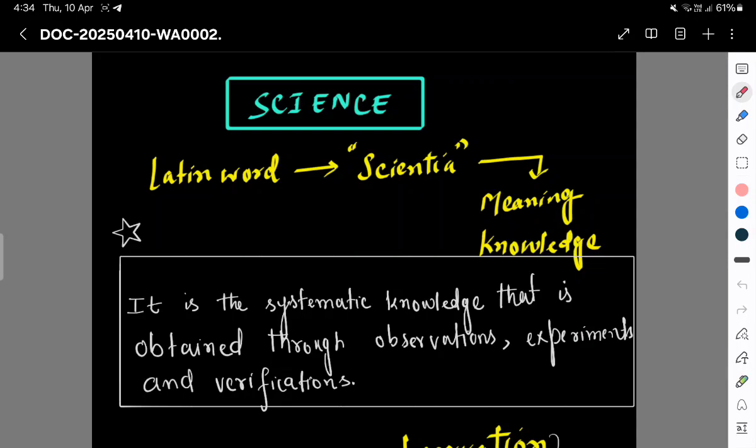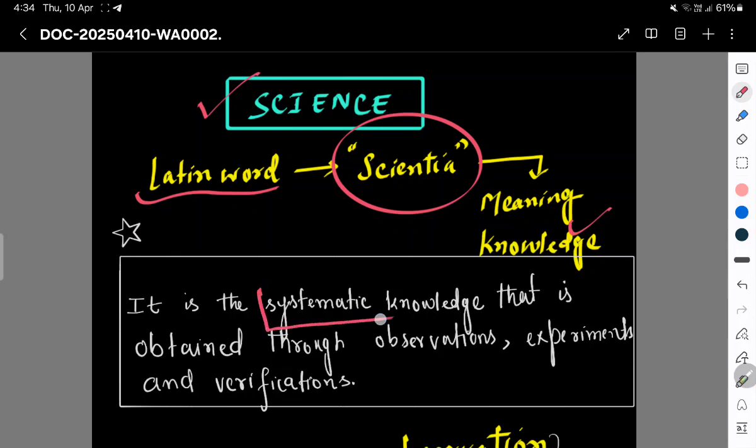Today we are going to start a bridge course for class 11th chemistry. So we will start with the definition of science. The word science is taken from the Latin word scientia, meaning knowledge. So the definition of science is: it is the systematic knowledge that is obtained through observations, experiments and